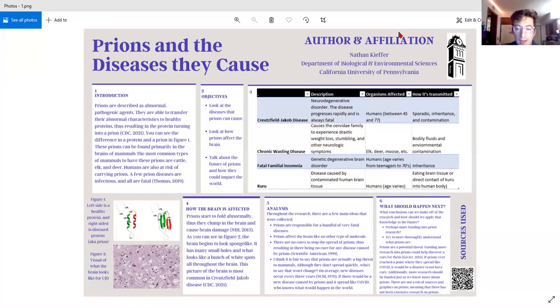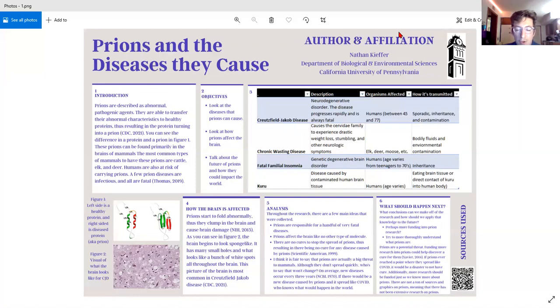The third one I put down is fatal familial insomnia. It is a genetic degenerative brain disorder, and it also causes them to lose a lot of sleep. And it also has similar symptoms of CJD. Humans, again, but the age range is a lot larger. It can be anyone from a teenager to anyone in their 70s. And it is mainly obtained through just being born, getting the genes with it.